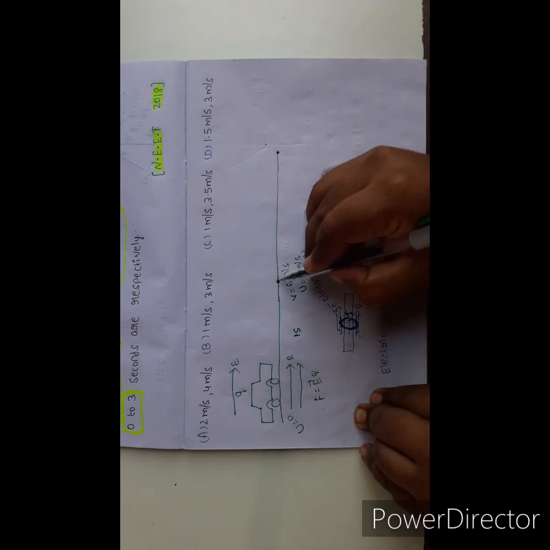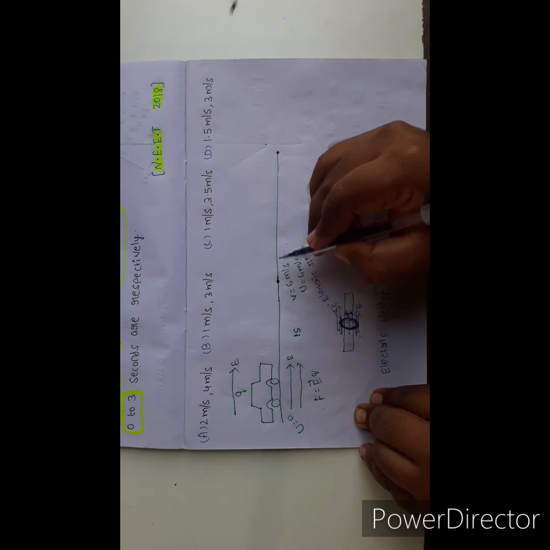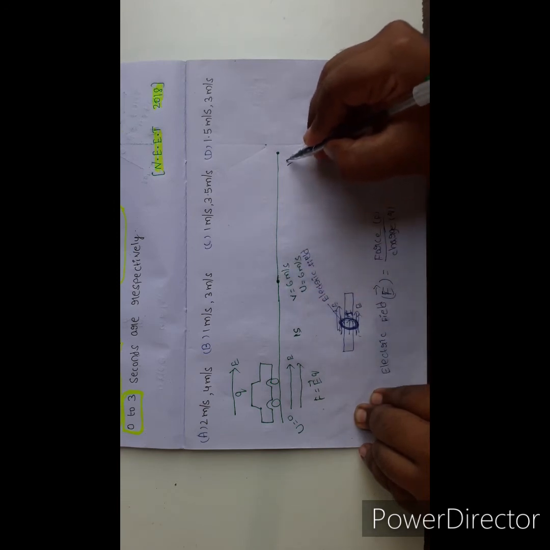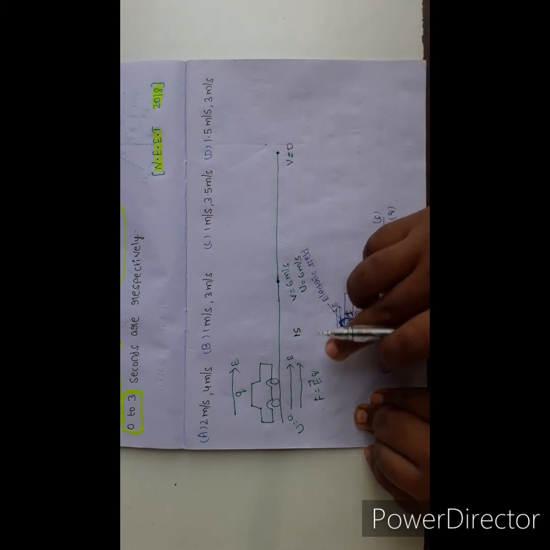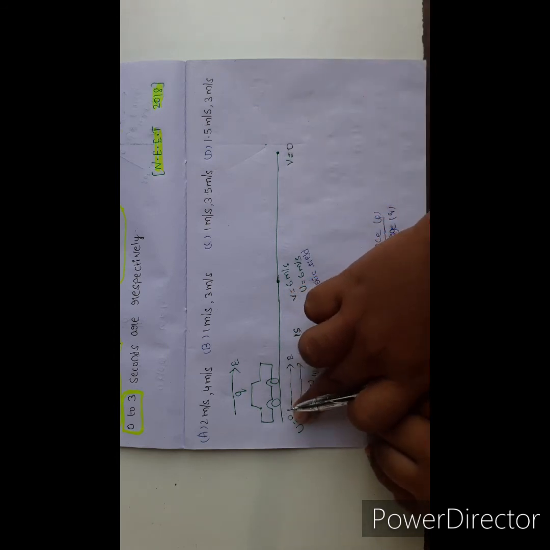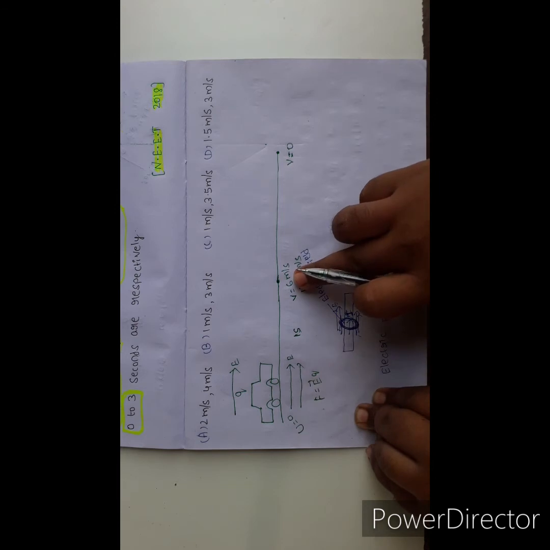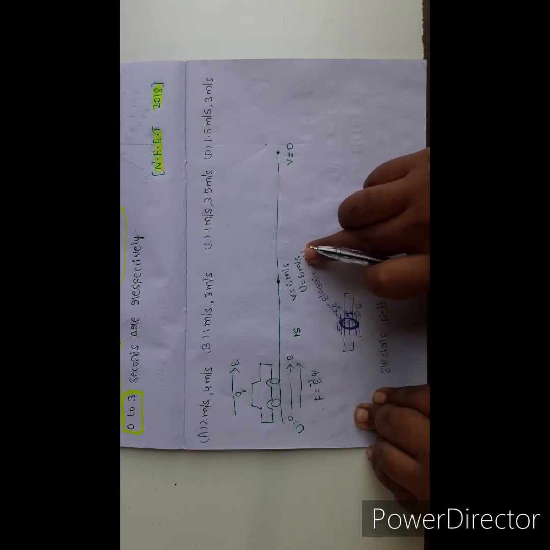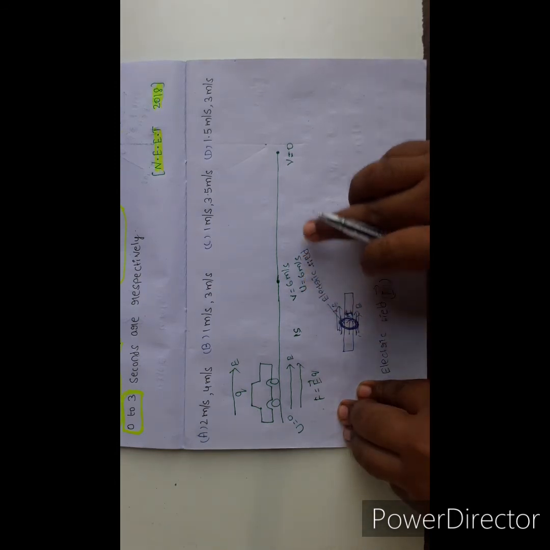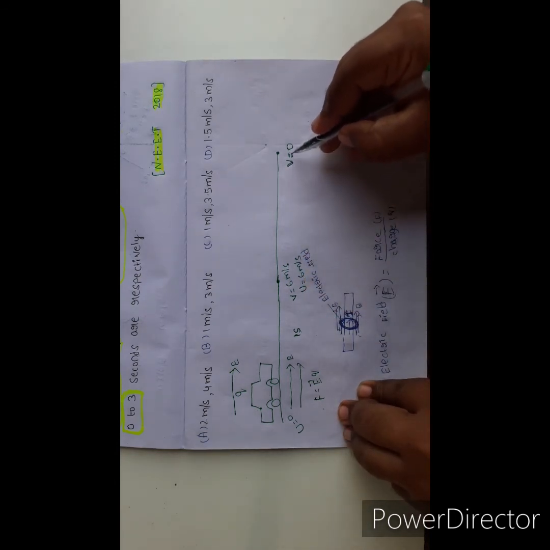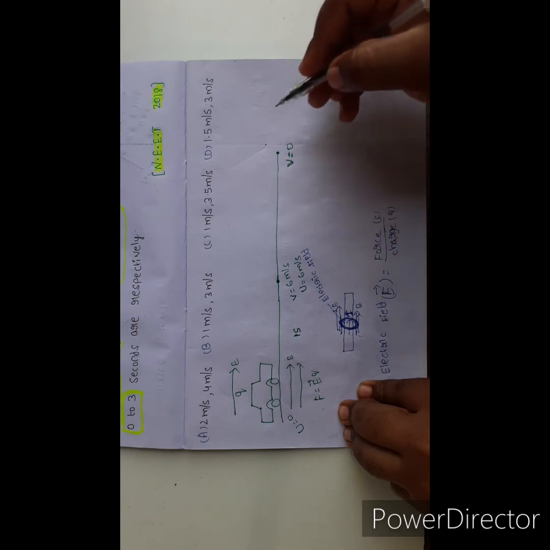If we apply the brakes on the toy car, its velocity comes to 0.